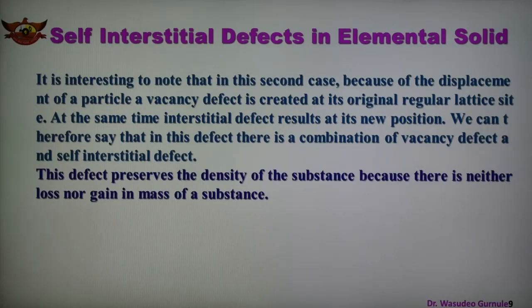In case of interstitial defect, it is also very important to note that in the second case, because of the displacement of the particle, a vacancy defect is created at its original regular lattice site. जहाँ से वो पार्टिकल निकलता है वहाँ पे वैकेंसी होता है और दूसरी जगह वो ऑक्यूपाई कर देता है. At the same time, an interstitial defect results at its new position. We can say that in this case of defect, there is a combination of vacancy defect and self-interstitial defect. So vacancy भी हो जाता है और interstitial defect भी है.